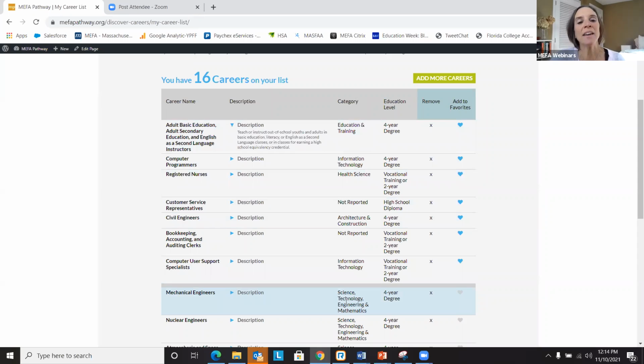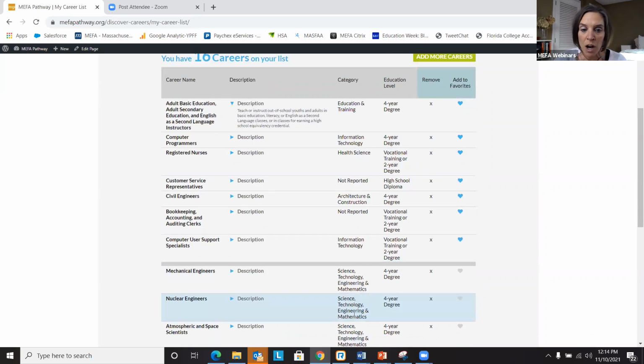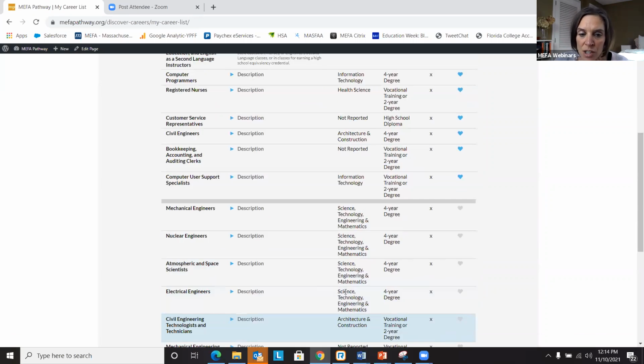So as a student is adding careers onto their list, and maybe it's 20, 30 careers long in the earlier grade levels, and then maybe they're adding, editing or deleting careers off their list. But what they're looking at is the category that appears commonly. So our student here, Alice, there are quite a few of the careers that she's added that she may be interested in that fall into that STEM category.